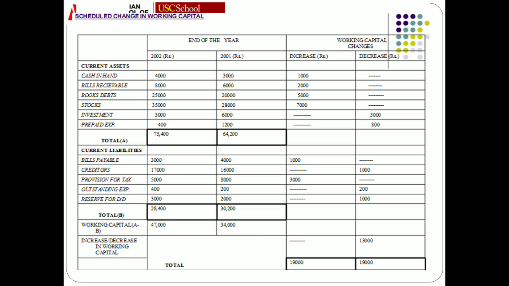Now, what you need to do is prepare the schedule of changes in working capital just to find out the increase or decrease in working capital, the same way we have discussed in the case of the format. So what we'll be doing is putting all the values in this particular statement.